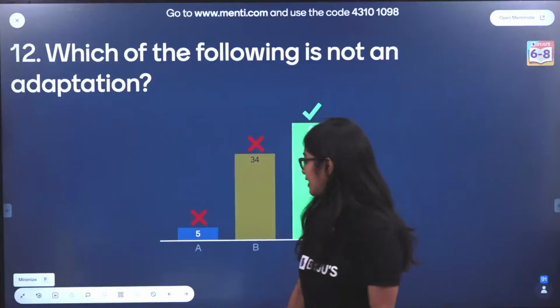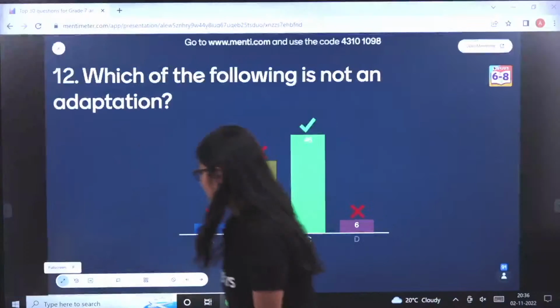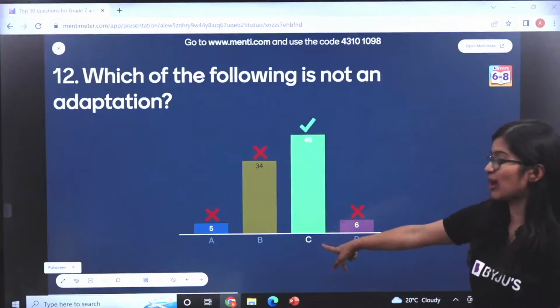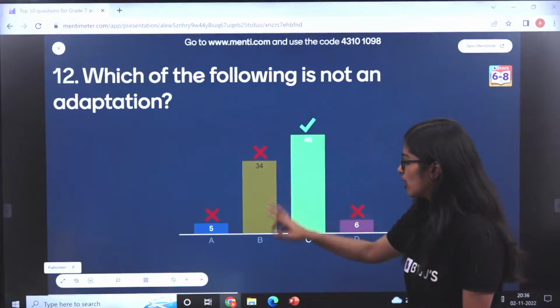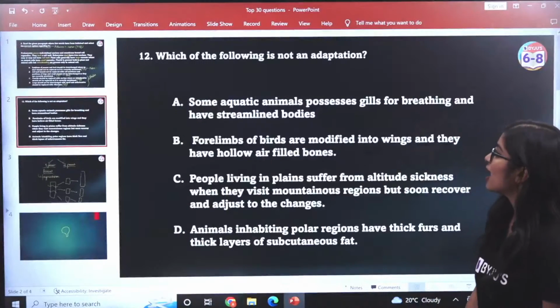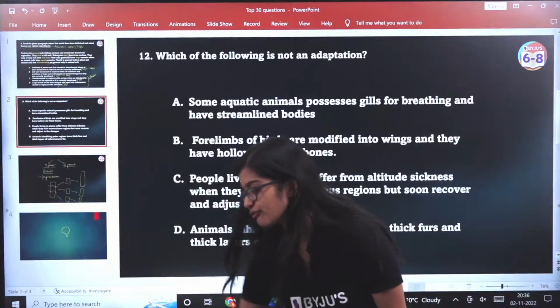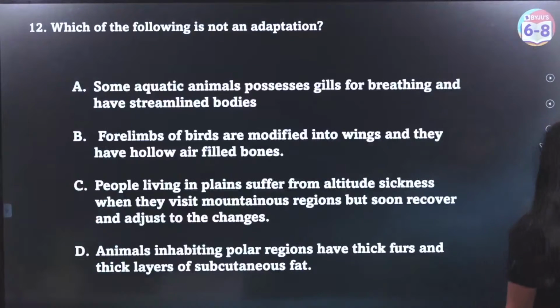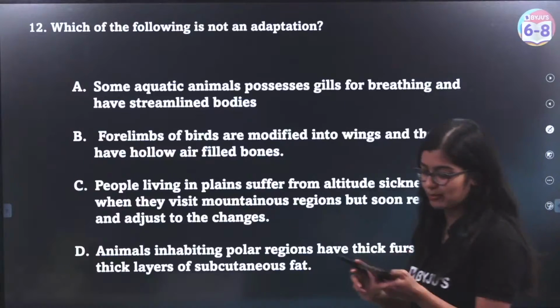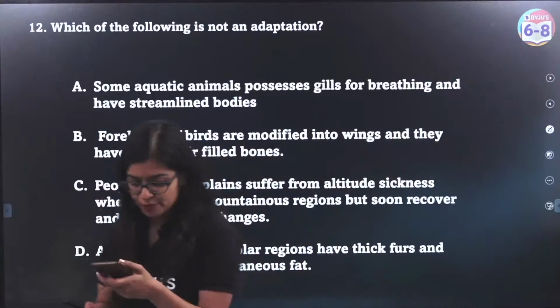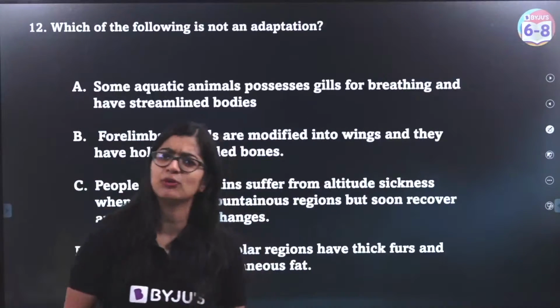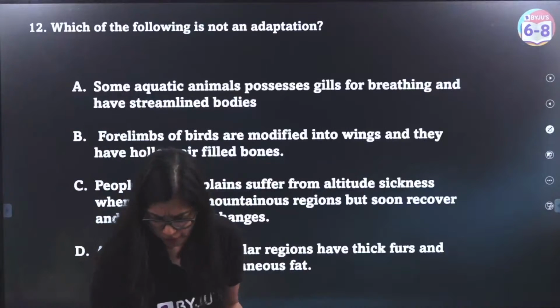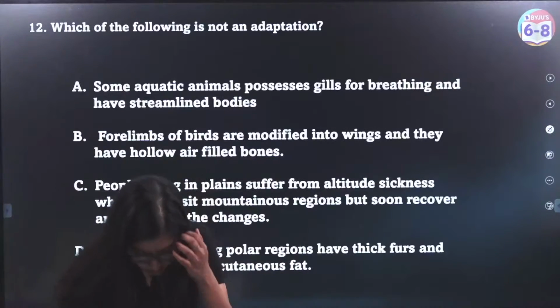Okay, very good. All right. So let's go back to the question. Most of you have voted C, but some of you have gotten confused with B. Now, the question says, which of the following is not an adaptation, right? Now I want you to focus for 5 minutes, okay? Ma'am, no options. It was there on Menti, no ABC was there, right? I hope most of you voted. All right.